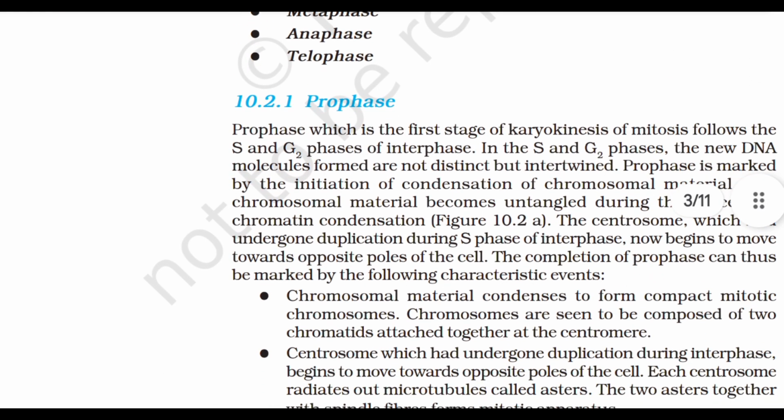10.2.1 Prophase. Prophase, which is the first stage of karyokinesis of mitosis, follows the S and G2 phases of interphase. In the S and G2 phases, the new DNA molecules formed are not distinct but intertwined. Prophase is marked by the initiation of condensation of chromosomal material. The chromosomal material becomes untangled during the process of chromatin condensation. The centrosome, which had undergone duplication during S phase of interphase, now begins to move towards opposite poles of the cell. The completion of prophase can thus be marked by the following characteristic events.